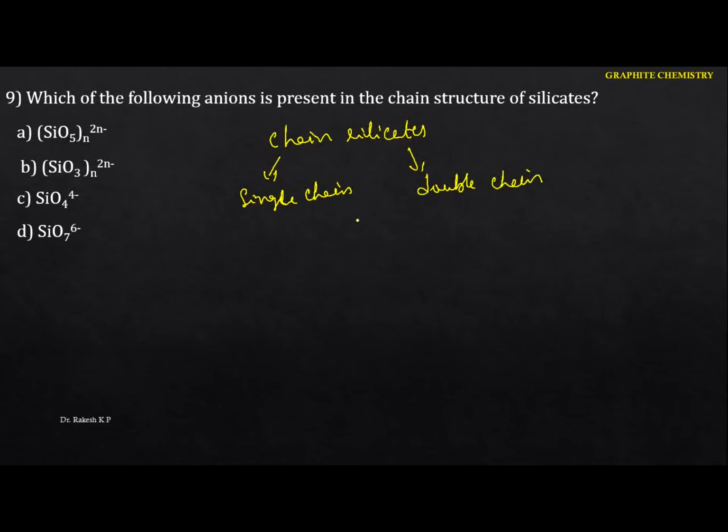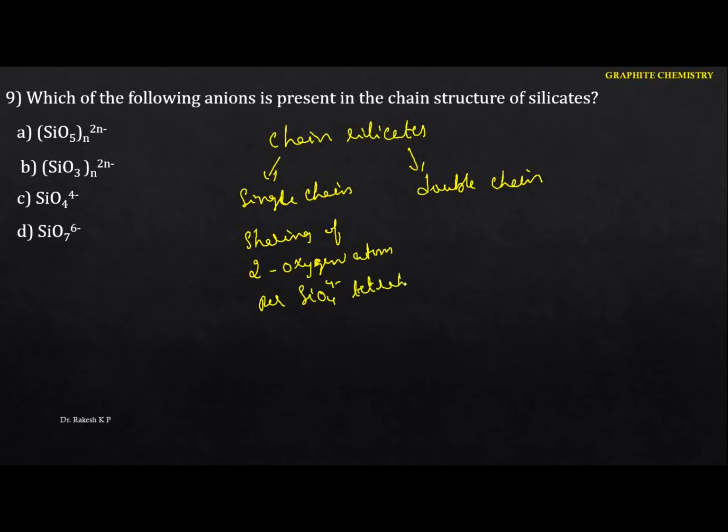The single chain silicates are formed by the sharing of two oxygen atoms per SiO4 4-, that is the tetrahedron.